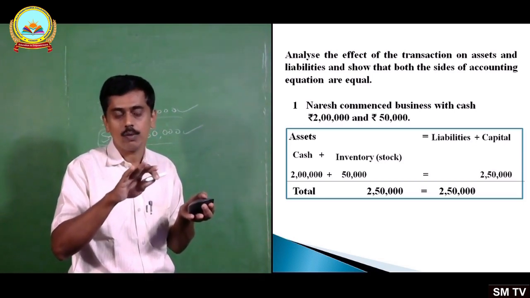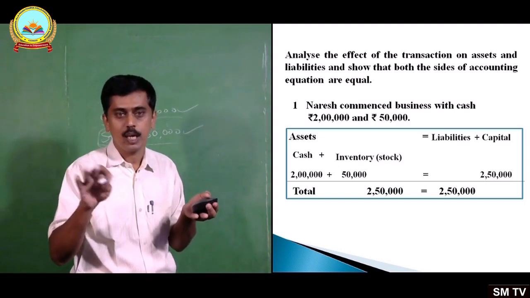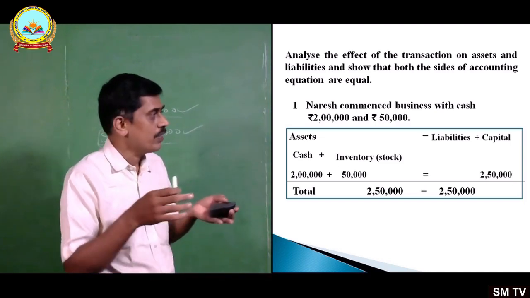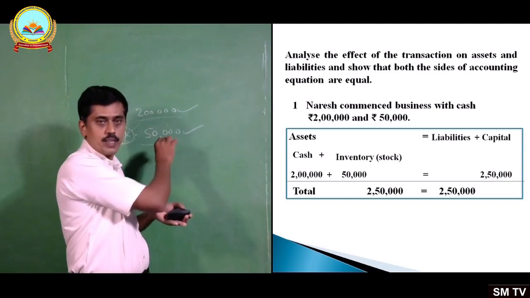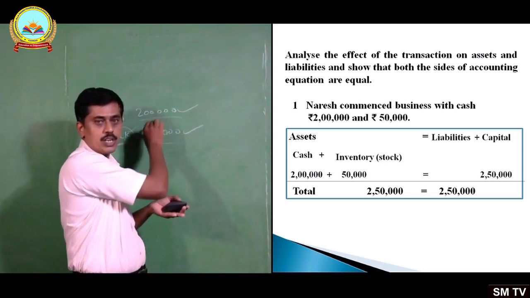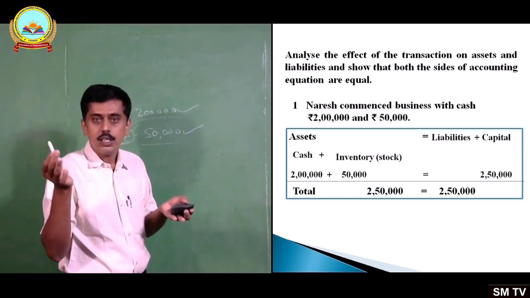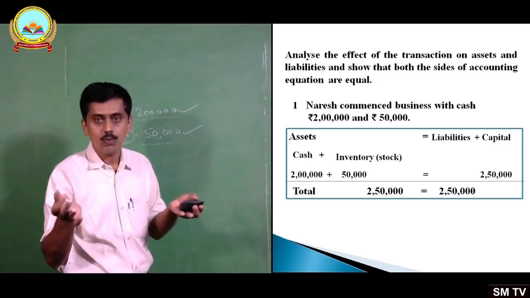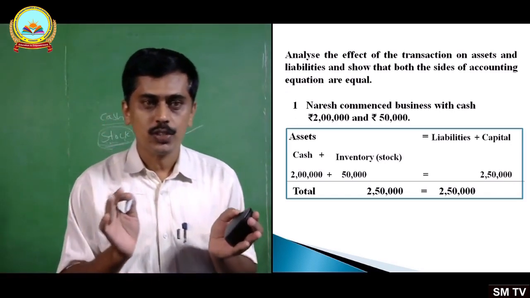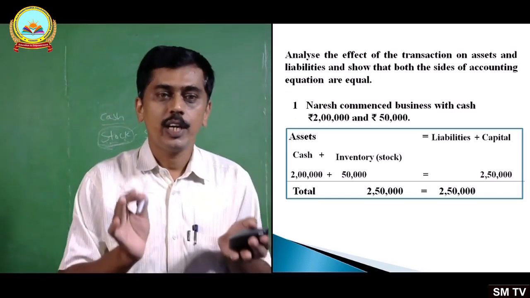Okay, assets equals liabilities plus capital. You see that 2,50,000 on the asset side in the form of cash and inventory, and 2,50,000 is capital. Money or money's worth invested by the proprietor into the business is called capital, and that capital equals